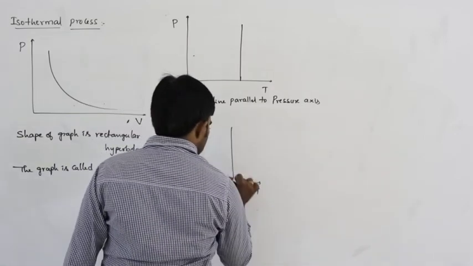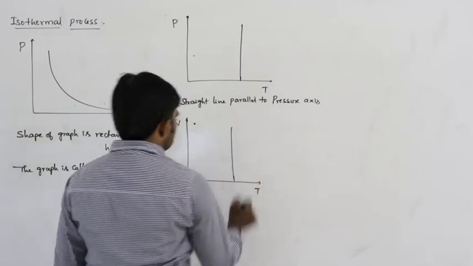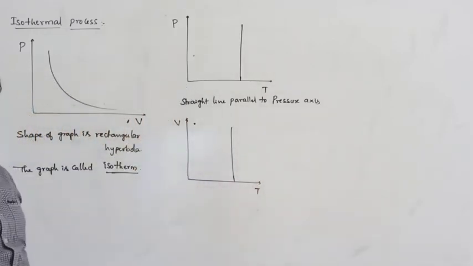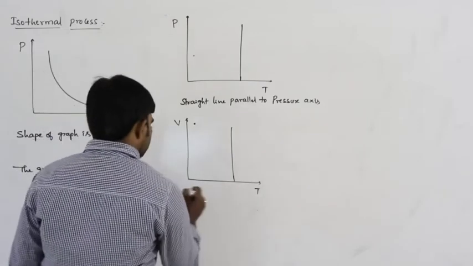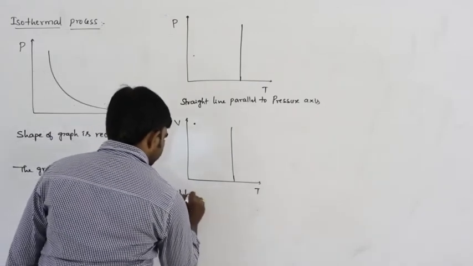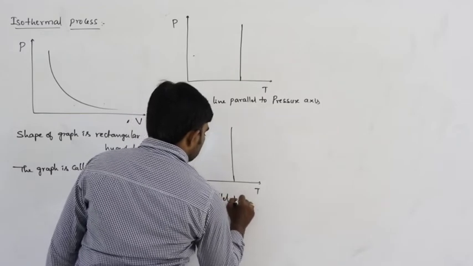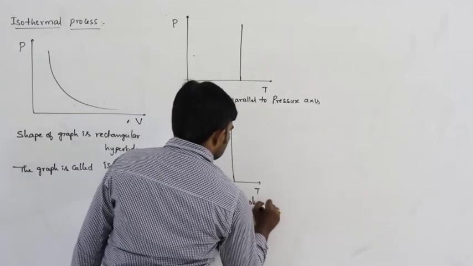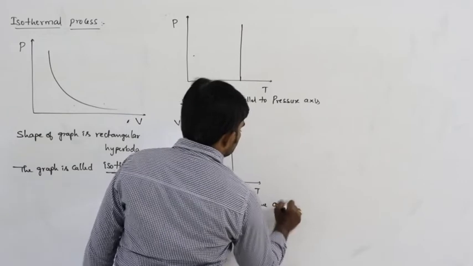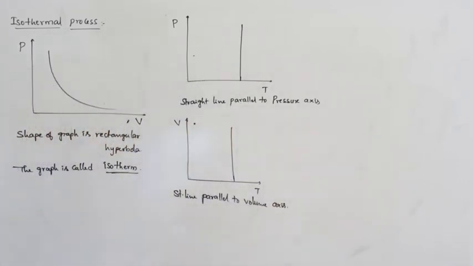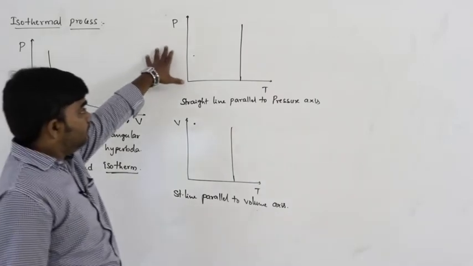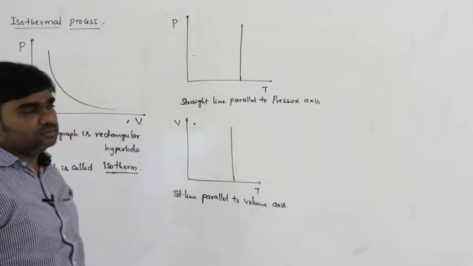Next, the same graph can be represented in terms of volume temperature. Temperature remains constant here again, in both situations. That means a straight line parallel to the volume axis. This is the PV graph, and it can be represented in a PT graph and a VT graph like this.